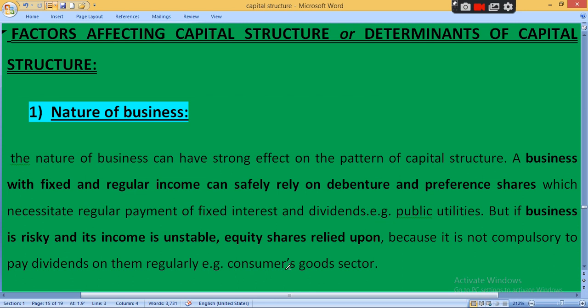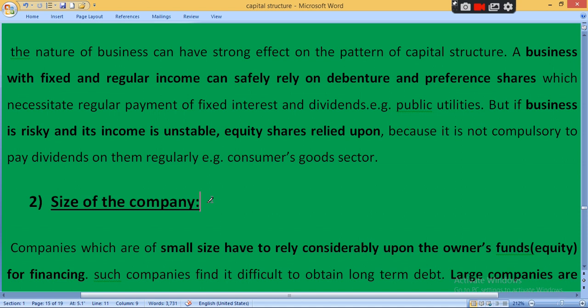So in that situation, if your business has an irregular, unstable income, then you have to depend on equity share. In all the factors, you have to write exactly this: when you select borrowed fund, when the company will select borrowed fund and when the company will select owner's fund. Clear? So in nature it is simple: if your business has regular income, then you have to depend on debentures and preference share, and if your business has irregular, unstable income, you are not sure about your income, then you have to depend on equity share. Clear?